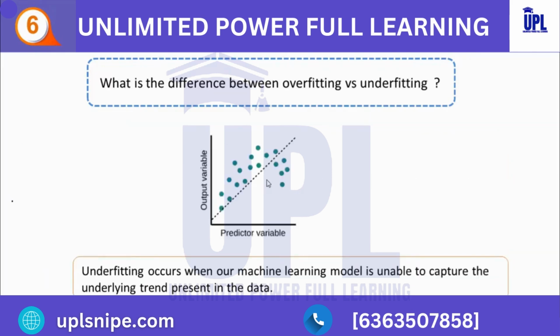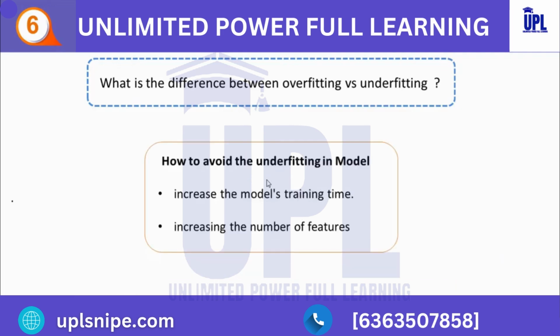Now, after knowing what overfitting is, let's see what underfitting is. Underfitting occurs when our machine learning model is unable to capture the underlying trend. The feeding of the training data can be stopped at an early stage, causing the model to learn insufficiently from the training data. As a result, it may fail to find the best fit of the data's dominant trend. Underfitting occurs when the model is unable to learn enough from the training data, reducing accuracy and producing unreliable predictions.